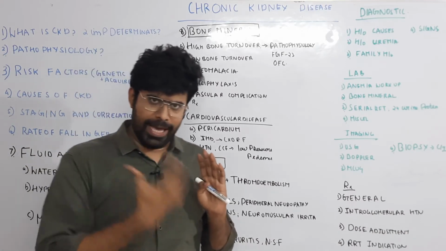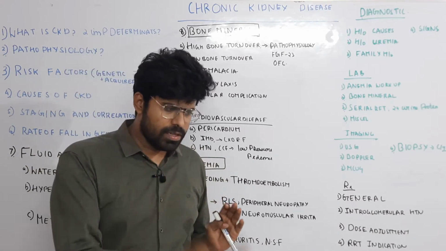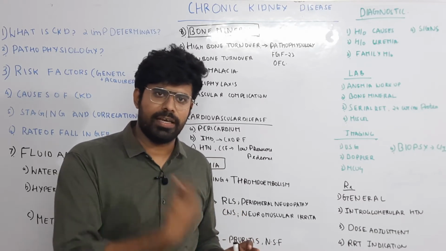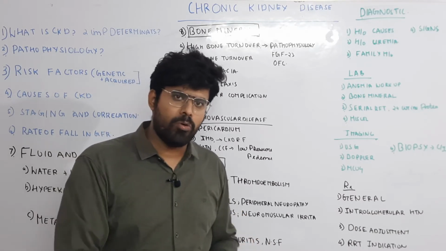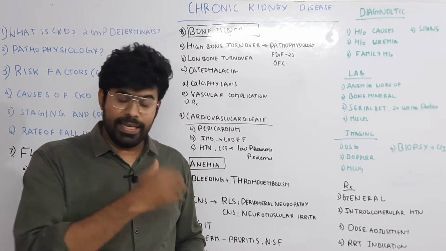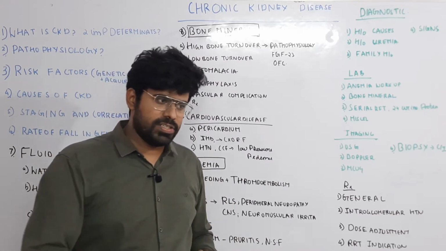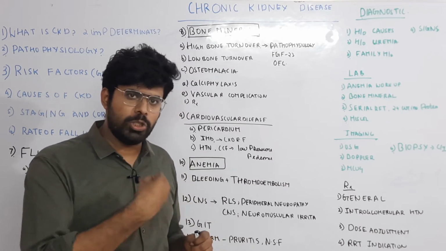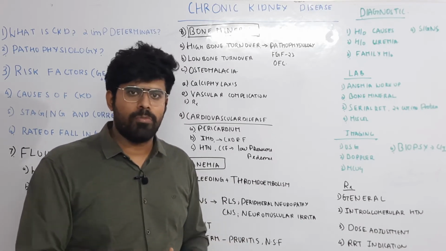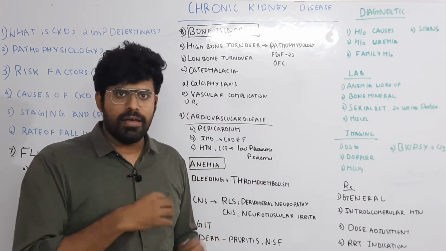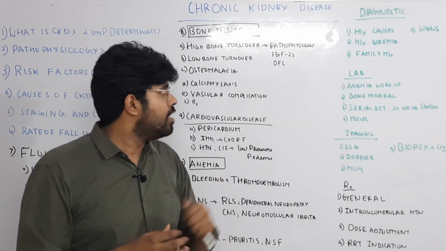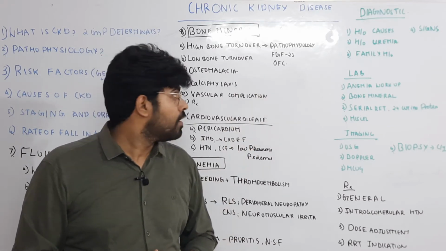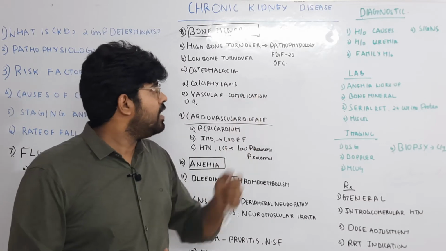What happens because of high parathyroid hormone? There will be increased bone resorption and increased bone mineralization, and there will be bone marrow fibrosis in the early stages. In late stages, the patient can go for bone cyst formation. Sometimes there can be hemorrhage into this bone cyst. They can form what is called Brown's tumor. This finding is called osteitis fibrosa cystica. So this is the high bone turnover.